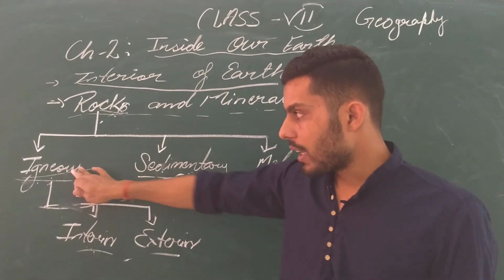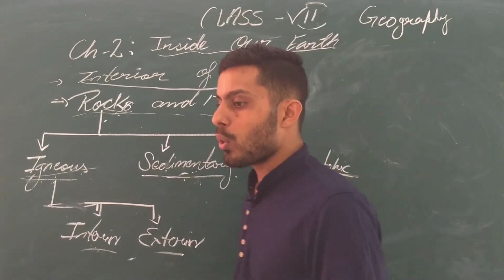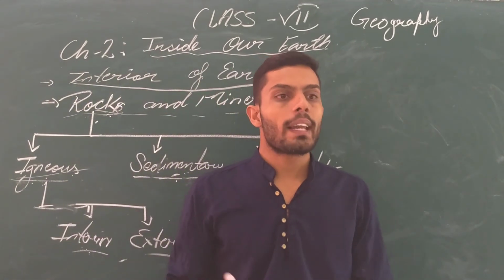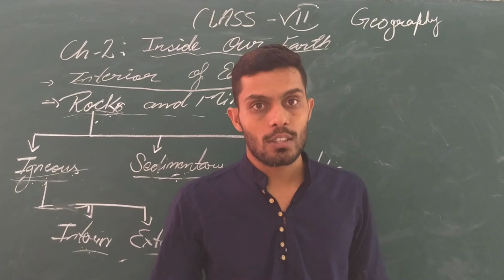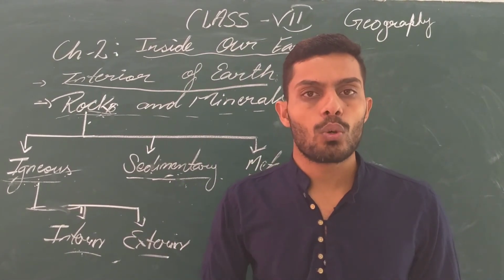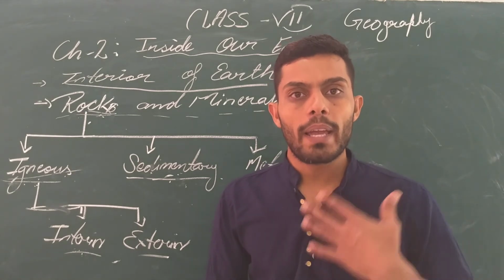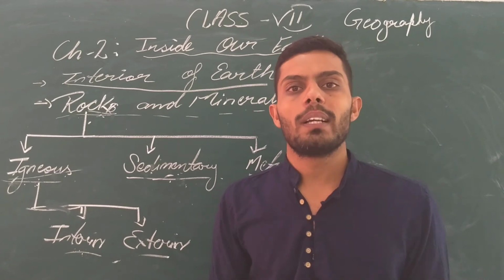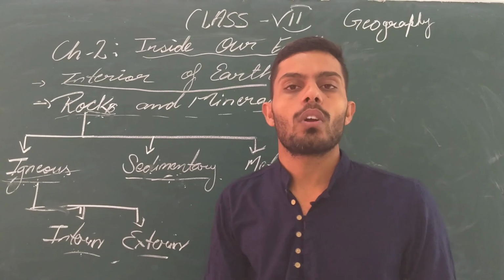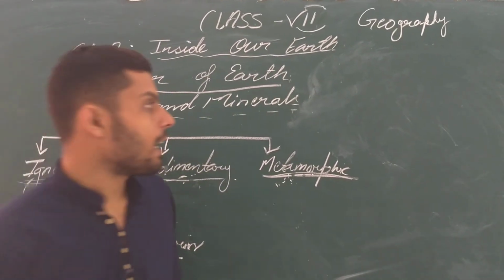What are rocks? What are the different types of rocks? Why are these rocks very useful? Because we know that from rocks we get so many minerals, some important minerals and precious stones. Along with that, rocks also help us make our houses, buildings, roads and other things. So these rocks are very useful for us. Got it? Now we will discuss more about the rock cycle.